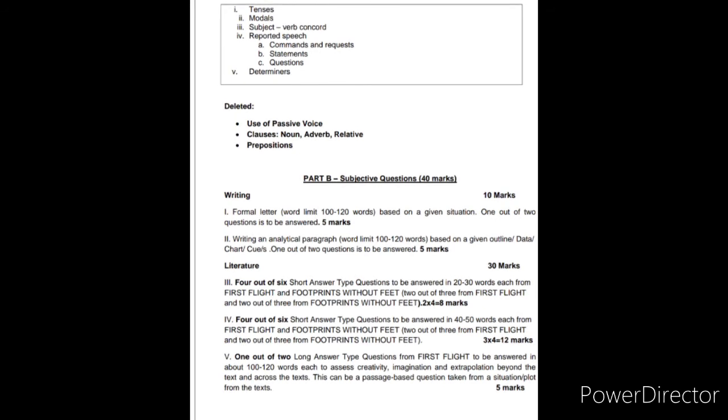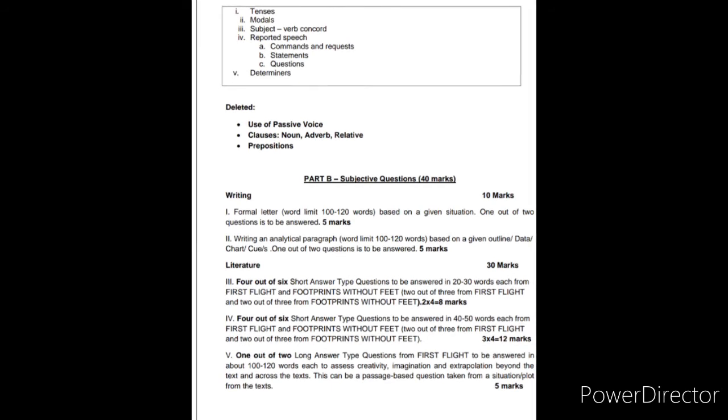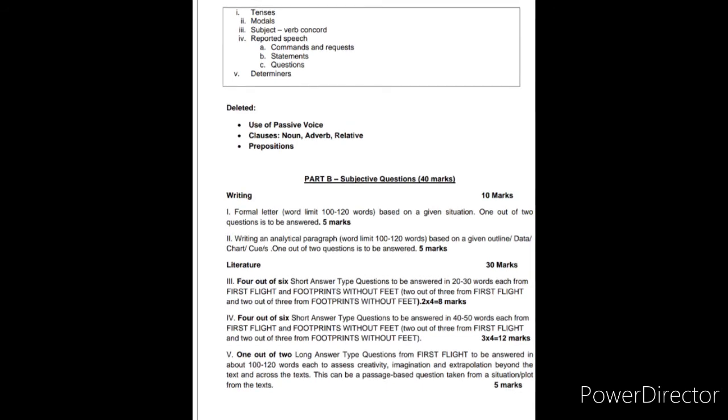In literature, you will be asked 6 short answer type questions in 20 to 30 words. Here 3 questions will be asked from First Flight and you need to attempt any 2 out of these 3. Similarly, 3 questions will be asked from Footprints Without Feet and you need to attempt any 2 out of these. Each question carries 2 marks, meaning total weightage will be 8 marks.